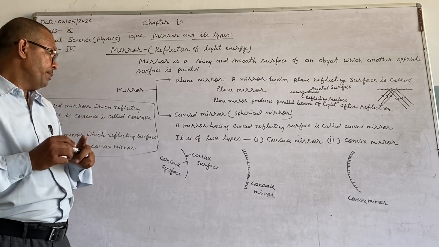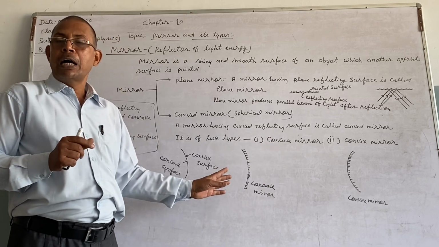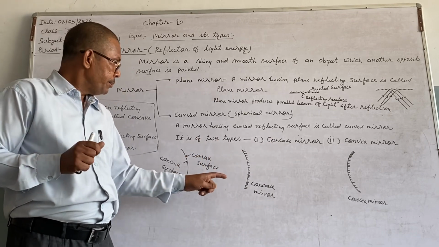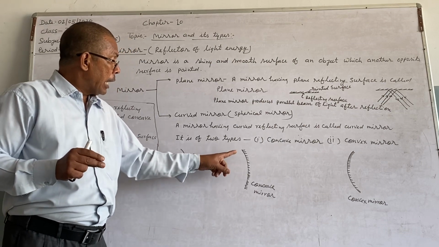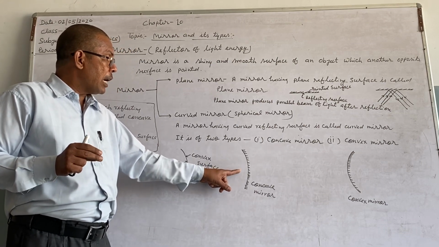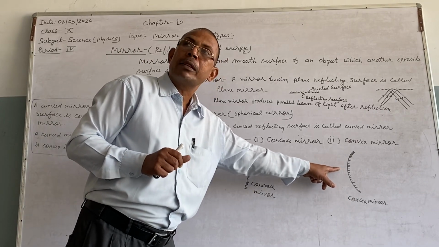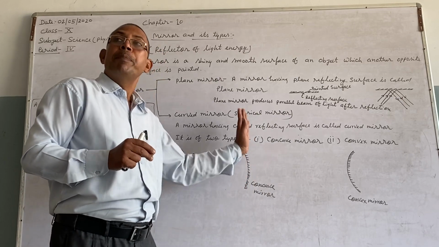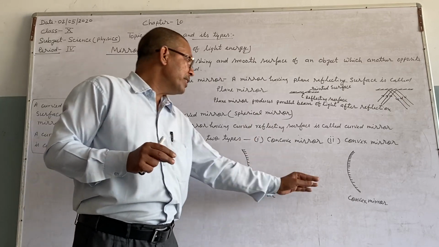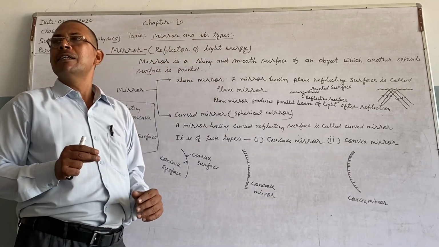One thing more. How can you differentiate between a concave mirror and a convex mirror? In a concave mirror, the reflecting surface is concave, whereas in a convex mirror, the reflecting surface is convex. In a concave mirror, the convex surface is painted, whereas in a convex mirror, the concave surface is painted.